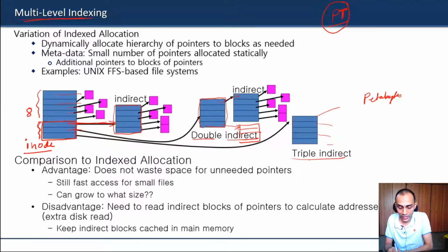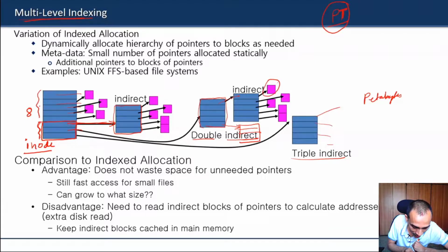The problem with triple indirection and double indirection is that in order to fetch the data, for example this data block, you first have to read this inode, then this inode, and then this inode. So at least three inodes you have to read before you get the address of that particular block. That's why for smaller files you get direct access. For medium size, you have one level of indirection, and for larger sizes you have this. And of course, these will get cached in your memory once you are reading that file.